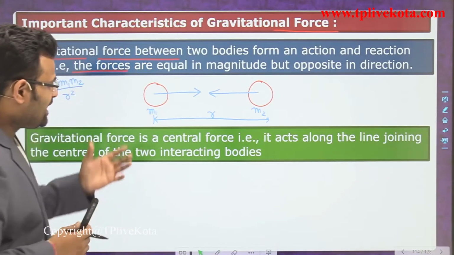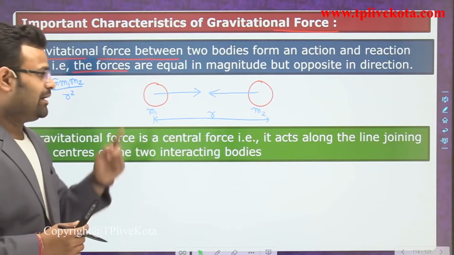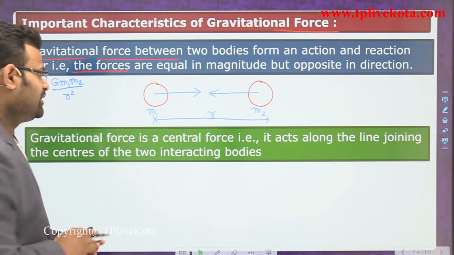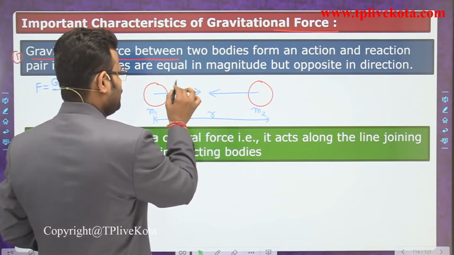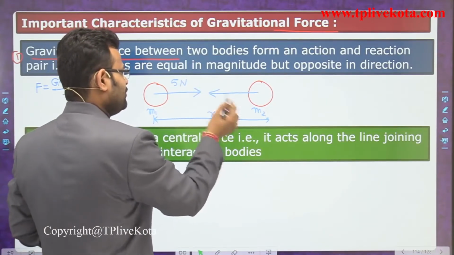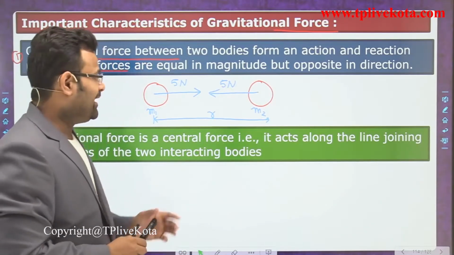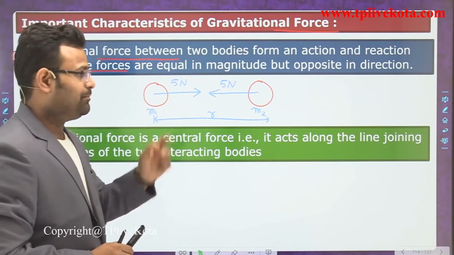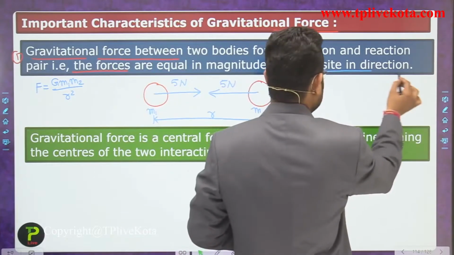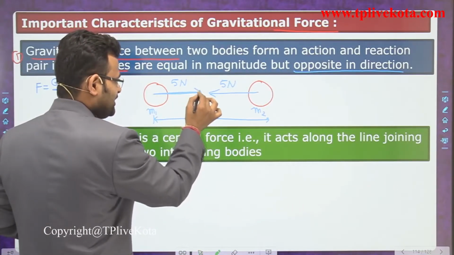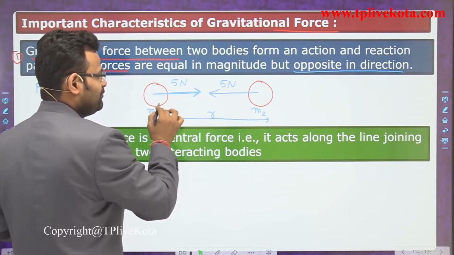So what is the amount of that force? The magnitude has the same value. If m1 attracts m2 with 5 Newton, then m2 also attracts m1 with a force of 5 Newton. The magnitude is the same but opposite in direction. That means the force due to m2 attracting m1 in the right hand direction, you can say is positive. If m1 attracts m2 in the left hand direction, that also has a value of 5 Newton but is opposite in direction.